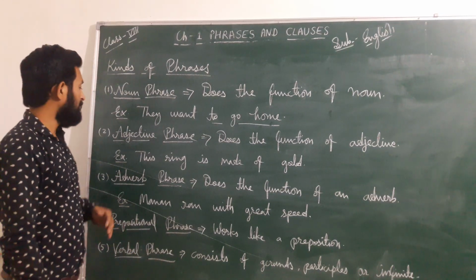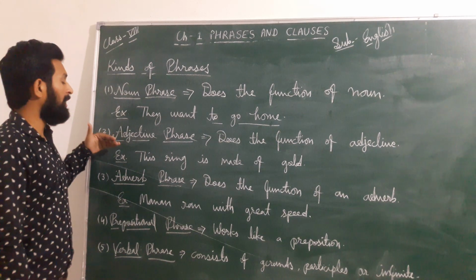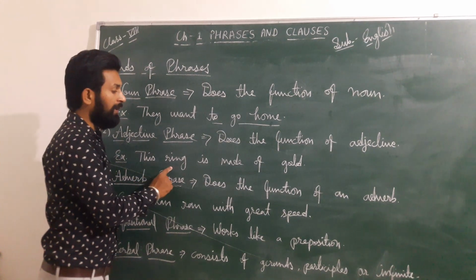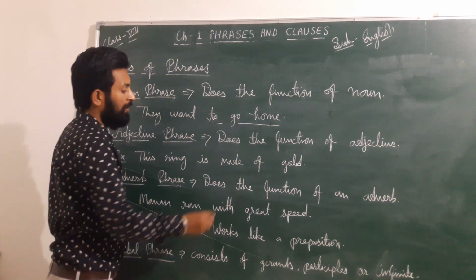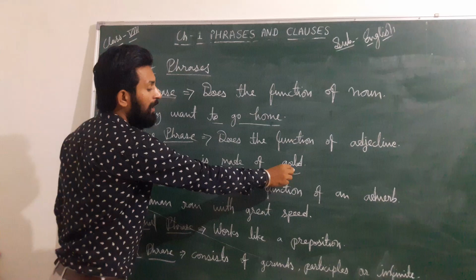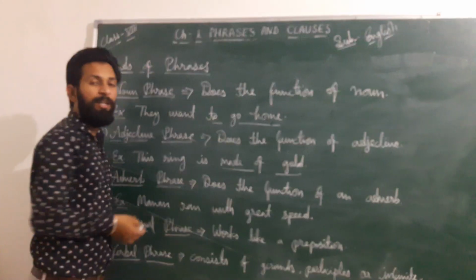If in any sentence a phrase works as an adjective, then we can say that it is an adjective phrase, like "This ring is made of gold." We can say that "made of gold" is an adjective phrase, because of that it is known as an adjective phrase.